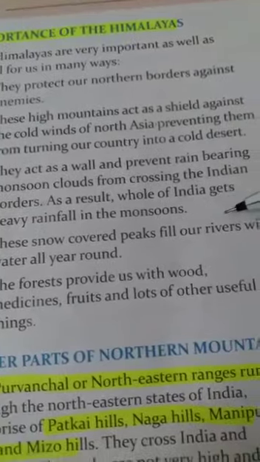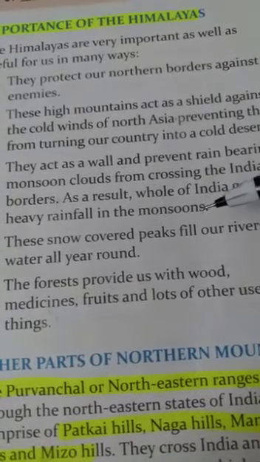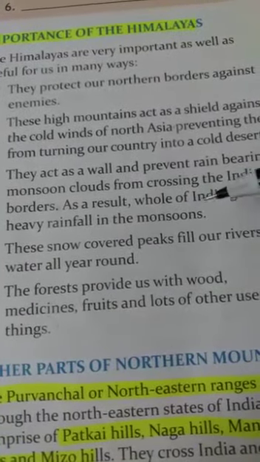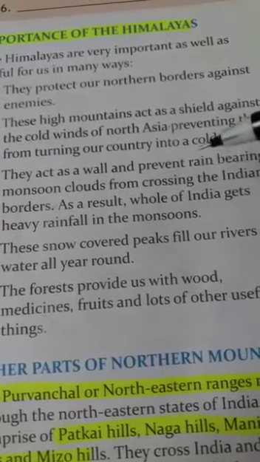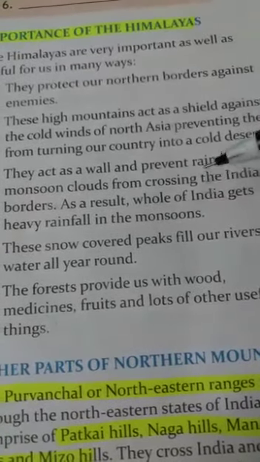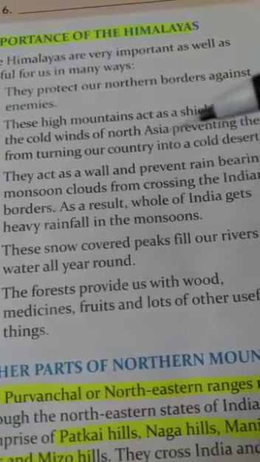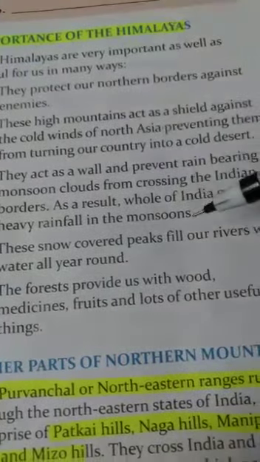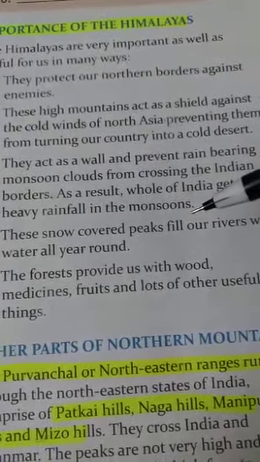As a result, the whole of India gets heavy rainfall in the monsoons. The Himalayas act as a wall. They don't let the clouds go out of the country, and maximum rainfall occurs during monsoon.